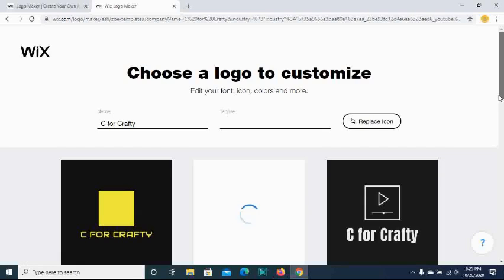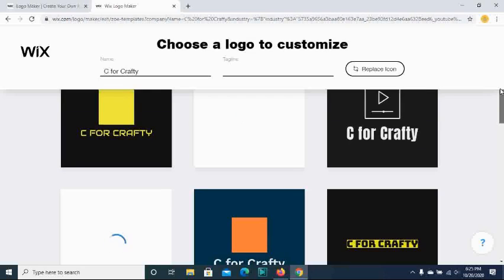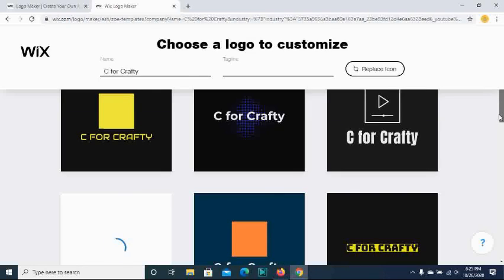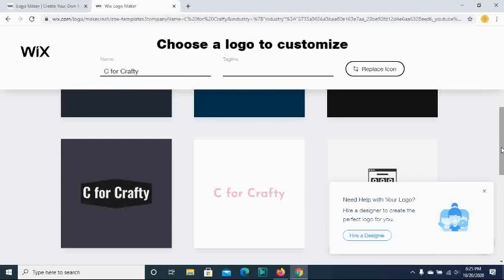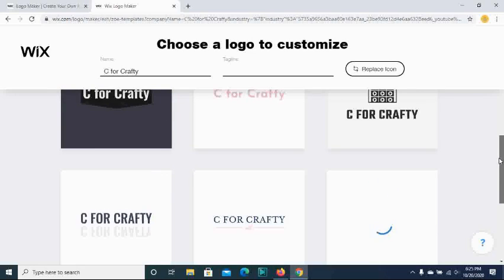Okay, after that you will get a bunch of different choices. So you can choose from any of these. Maybe I'll choose this one, and you can customize it as per your choice.